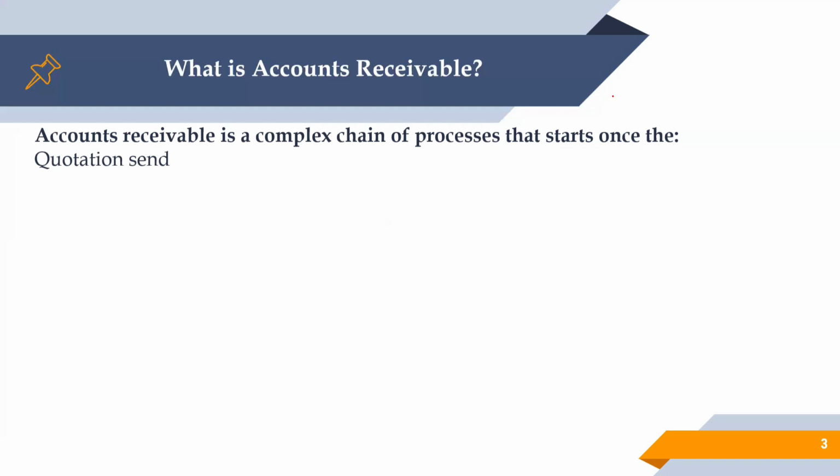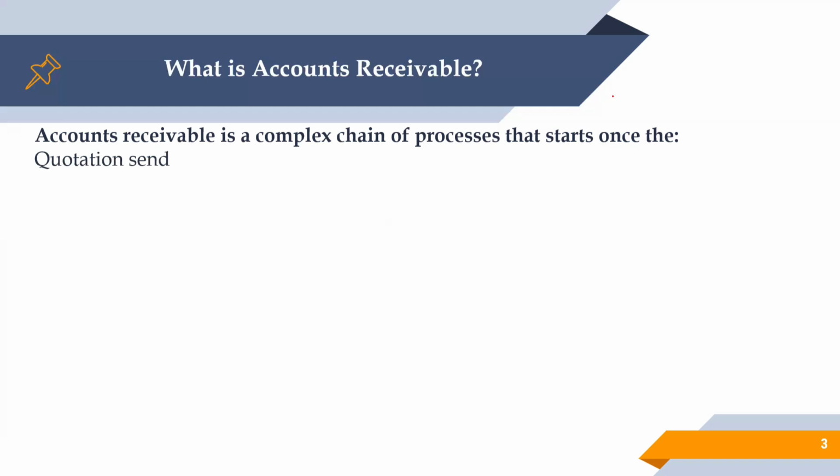Whenever we are working in account receivables, that's the AR process, order to cash, O2C, which starts with the quotation. It's the sales team's responsibility: the sales team goes into the market, identifies the customers, demonstrates our product, or describes our services.